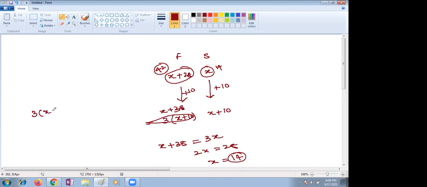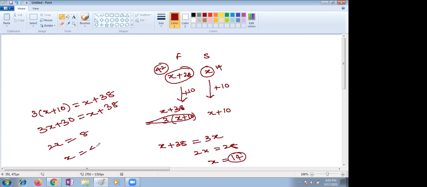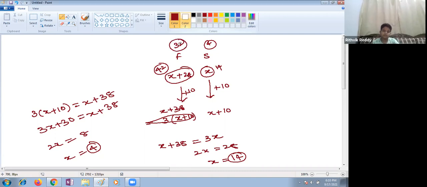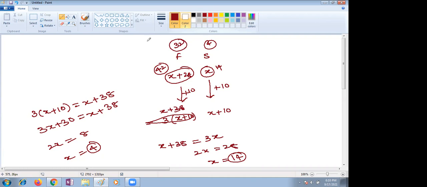If we are checking like that, 3 into x plus 10 is equal to x plus 38. So 3x plus 30 is nothing but x plus 38. If I take like that, 2x equals 8, so x equals 4 years. Suppose he is 4 years, the father is 28 plus 4, which is 32. So I'm sure the father's age will be 32.